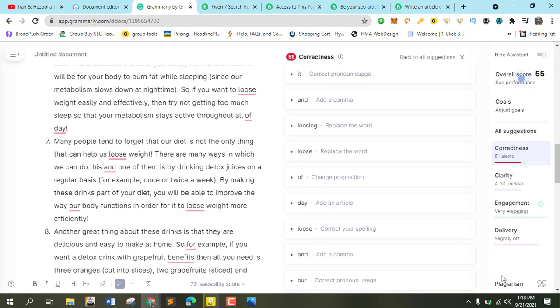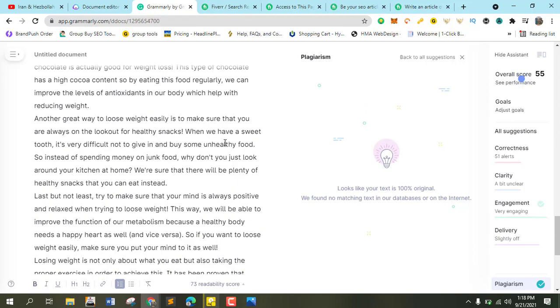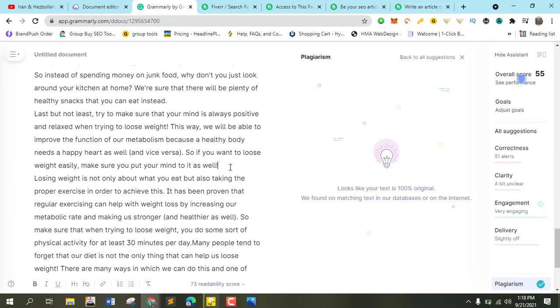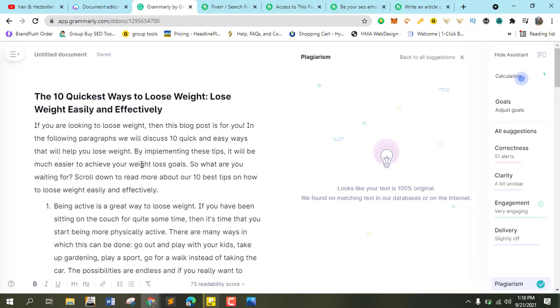The next thing we need to check for is the plagiarism. So let's check for the plagiarism and see the percentage. This content is 100% plagiarism free. So all we need to do now is deliver this content to our sellers. You can see this is so readable. So thank you guys, to lose weight easily and effectively.